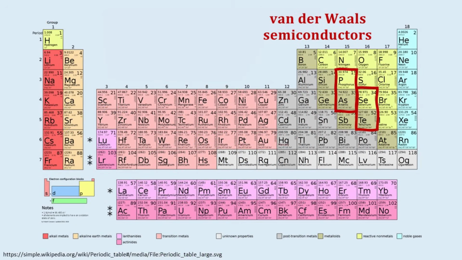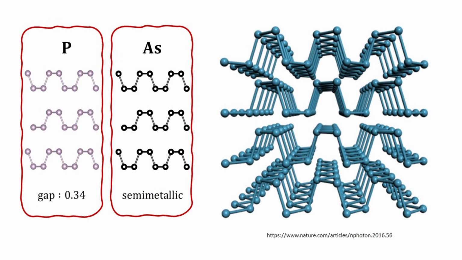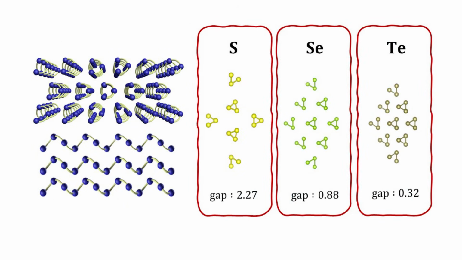Previously, we mentioned that the group 4 elements are the only elemental bulk semiconductors. However, if we expand our horizon to include the van der Waals family of materials, we can find elemental semiconductors such as black phosphorus and arsenic, which consist of puckered sheets stacked together via van der Waals interactions as shown. Such van der Waals materials also exist in the 1D analog.